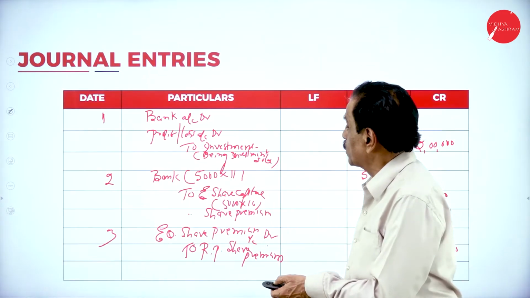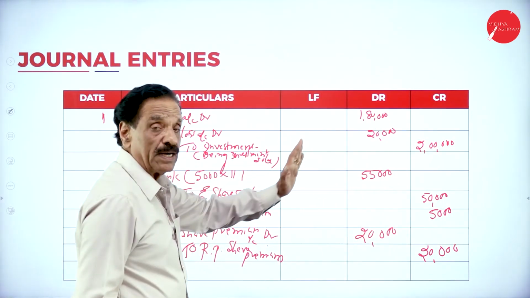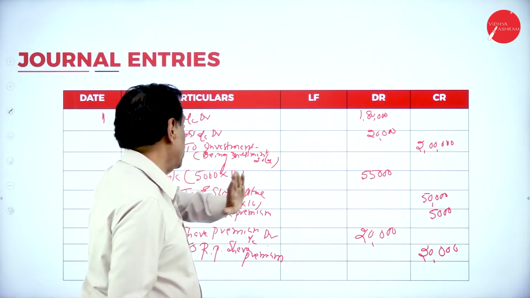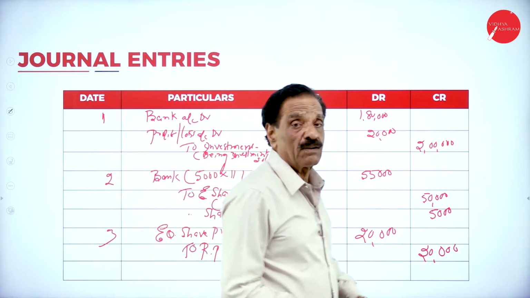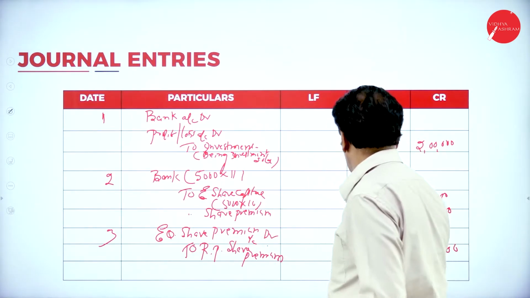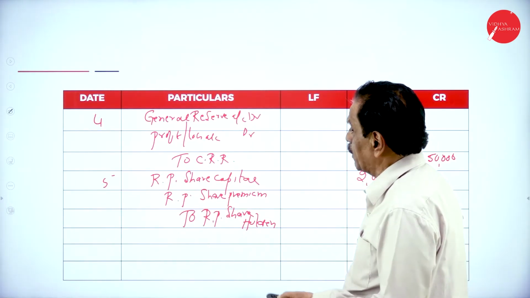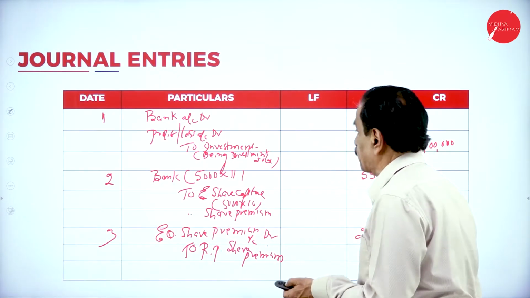So the entries go now. First, investment has been sold: bank account debtor, profit and loss account debtor to investment account. Issue of the share: bank account debtor 55,000 to equity share capital, to equity share premium. Then premium to premium: equity share premium to preference share premium.